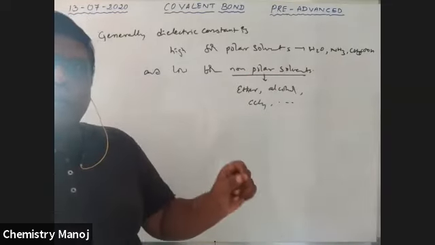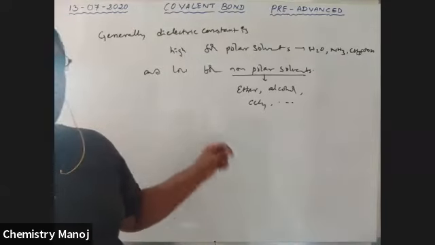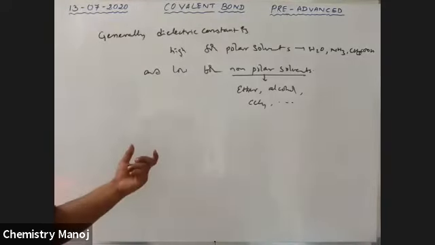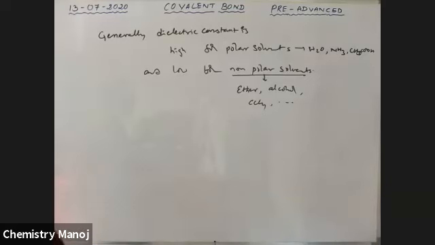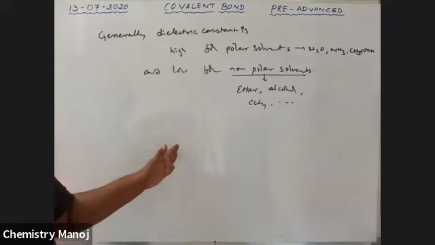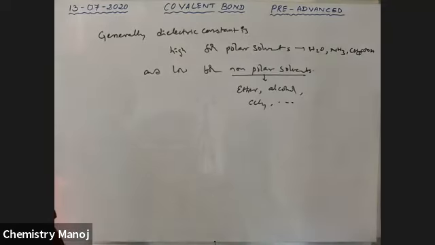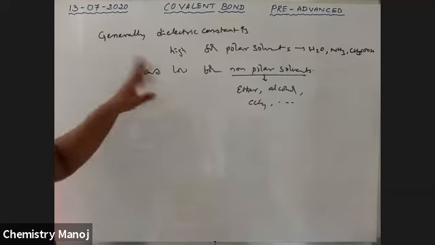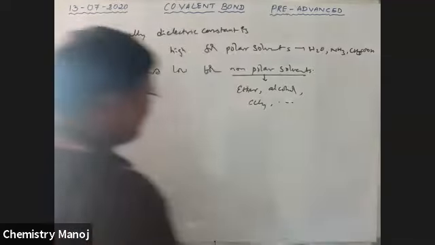It is the property of that particular solvent, and that property is the dielectric constant: the property of the solvent to split the compound into ions. So more dielectric constant, easier to break the compound; less dielectric constant, difficult to break. Easier to break, more is the solubility. So these are the properties of the dielectric constant and solubility.